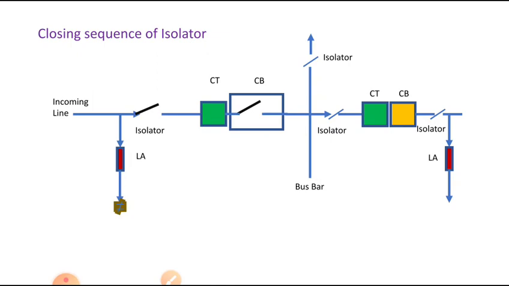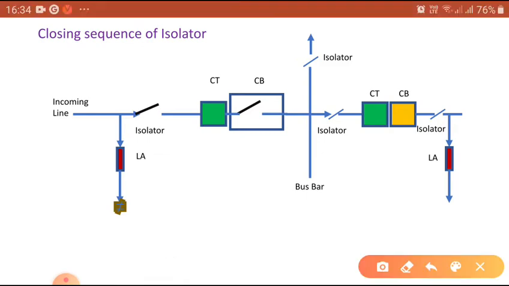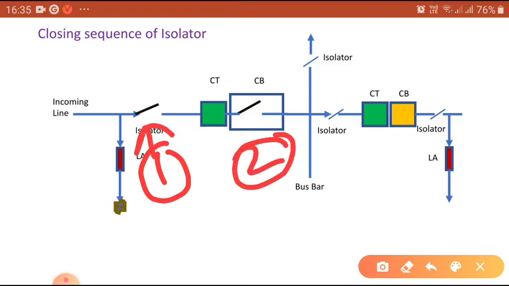Now the closing sequence. How are we going to close the switch? In this case it is the reverse operation. Suppose some work was done here and after that all the work is completed. Now I am going to energize the system. Then first, I have to close the isolator, and after that use the circuit breaker. Before closing the isolator, I want to open the earth switch.